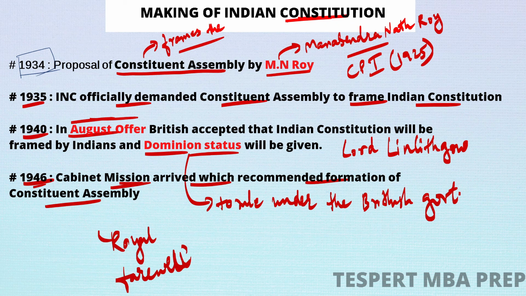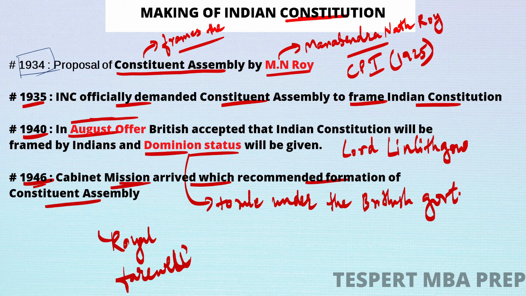And if Indians drove them out of the country, then in history it would be written that the British were thrown out by the Indians.